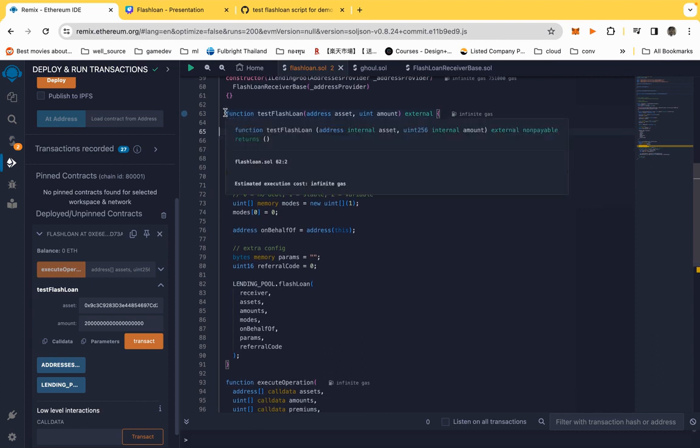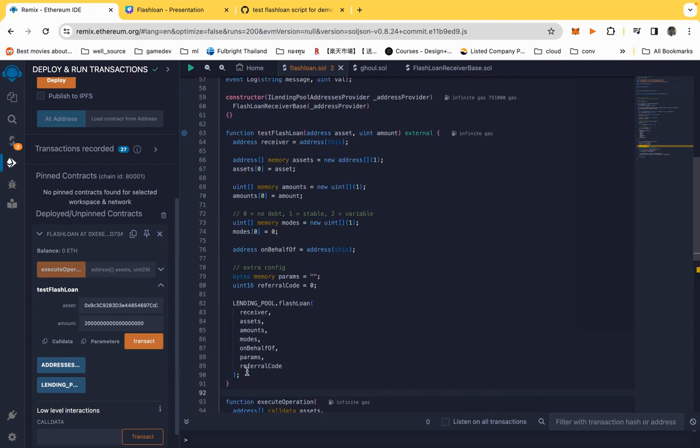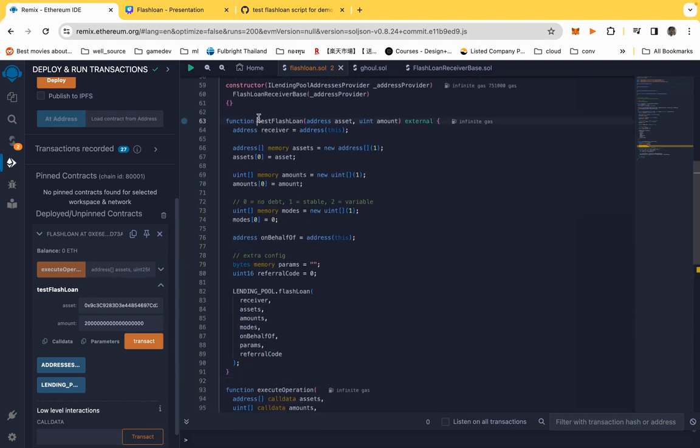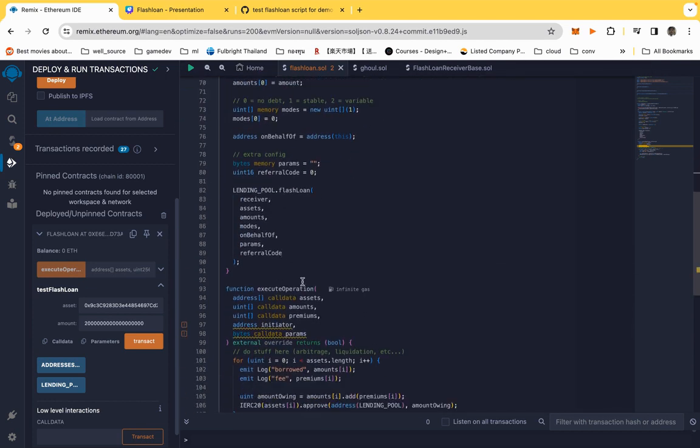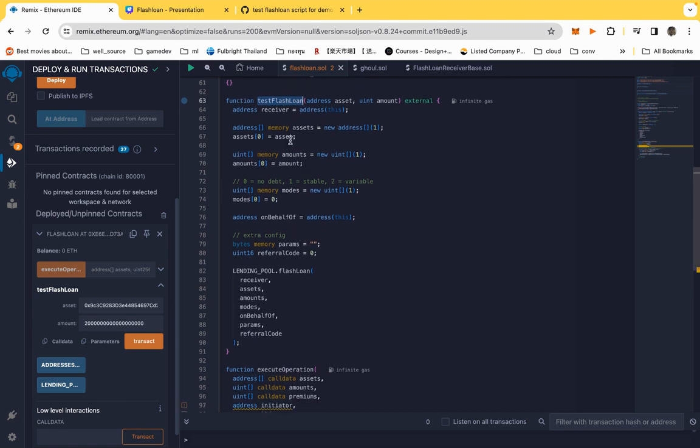Okay, so let's go see the really important functions, which are testFlashLoan and executeOperation. So this function, I already said in the previous topic that in this function we're going to describe the logic to call the FlashLoan contract.